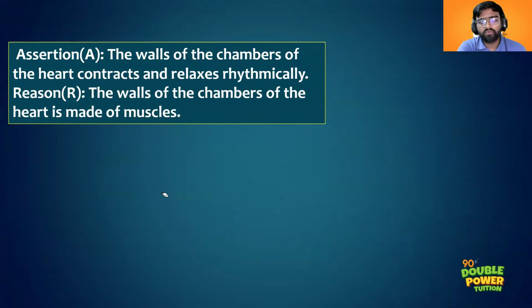Then the next one. Assertion: the walls of the chambers of the heart contract and relax rhythmically. Reason: the walls of the chambers of the heart are made of muscles. So what do you think? Is the assertion correct? Is the reason correct?